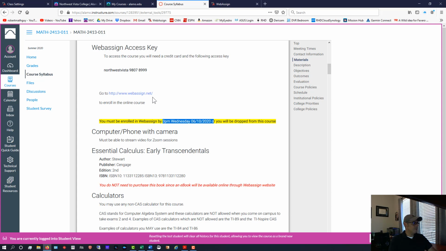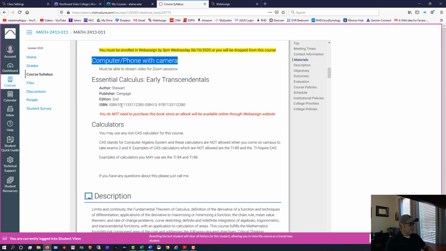So on top of paying for that, you also need, of course, for the class, a computer or a phone that has a camera so we can have those Zoom sessions. You'll also have to download the Zoom app to your phone, or on your PC, download the Zoom software. Now, we do have a textbook.